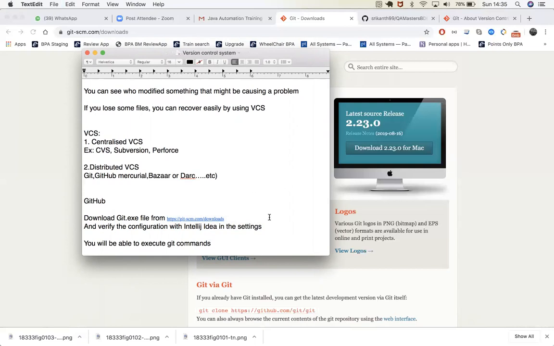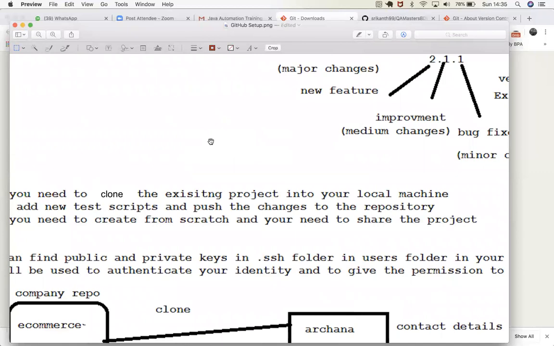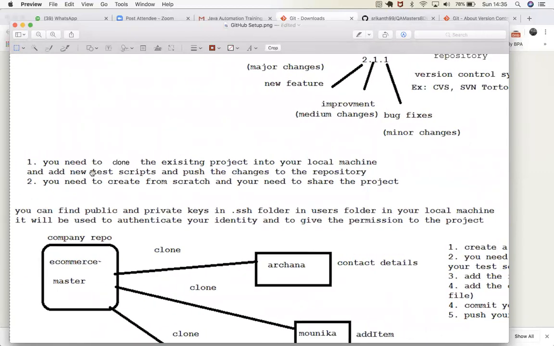But for now, the point is that there are two different types you need to learn. First, if the project is already in place, how to get that project onto your local machine and how to connect your local machine to that project.